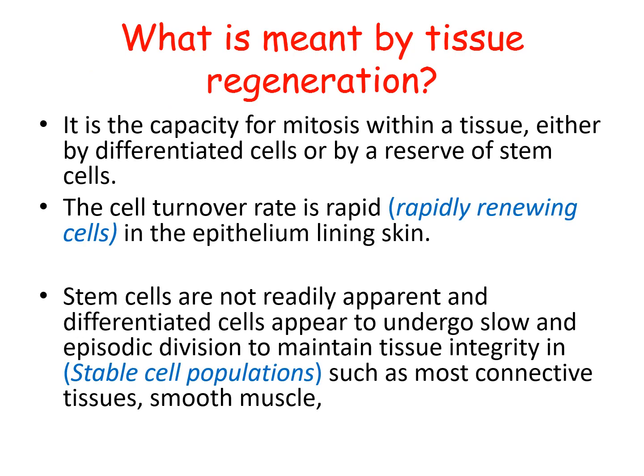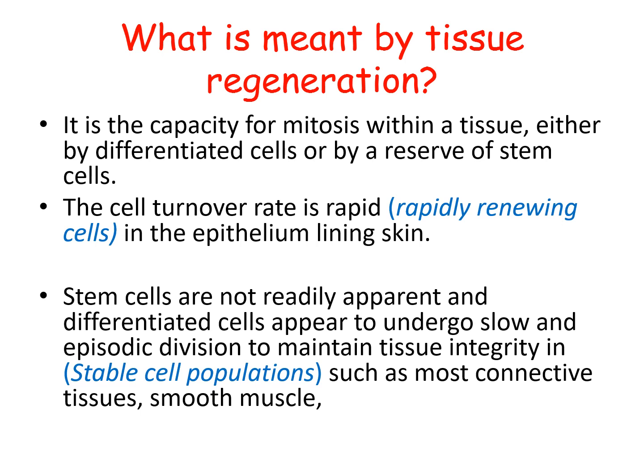This leads us to know the meaning of tissue regeneration. Tissue regeneration is the capacity for mitosis within a tissue, either by a differentiated cell or by a reserve of stem cells. This division has a turnover rate. When they divide rapidly and continuously, they are called rapidly renewing cells, and the best example is the epithelium of the lining skin.